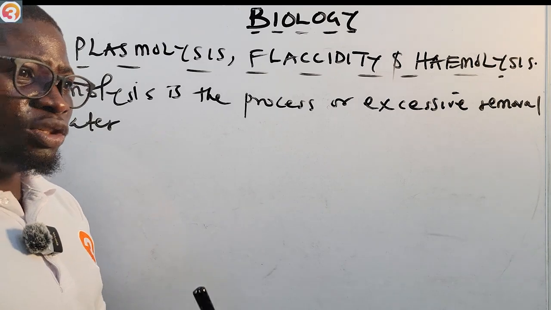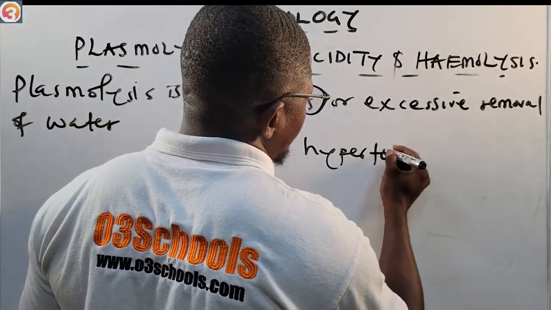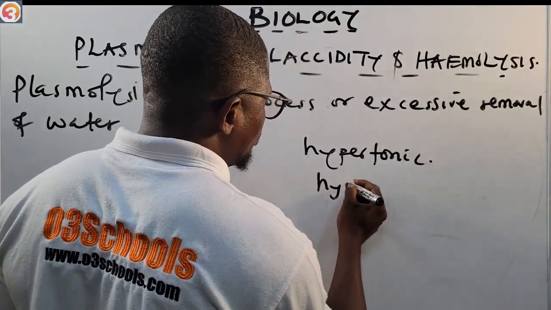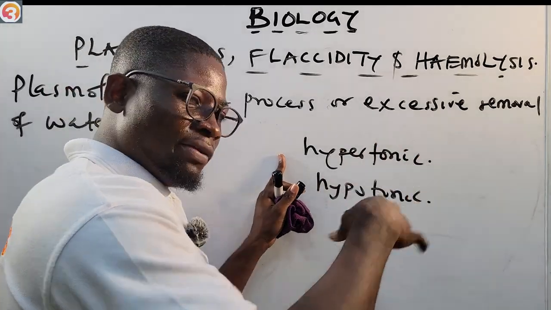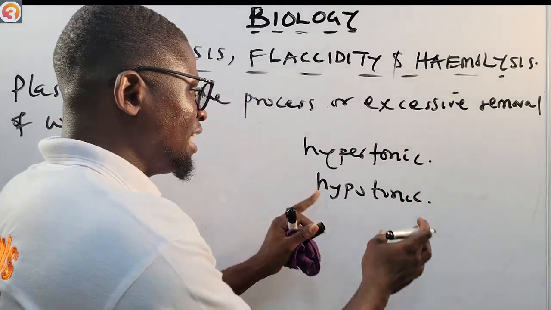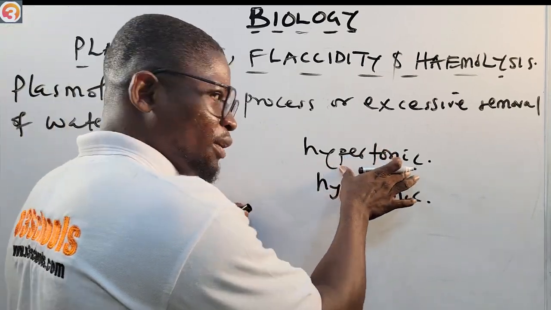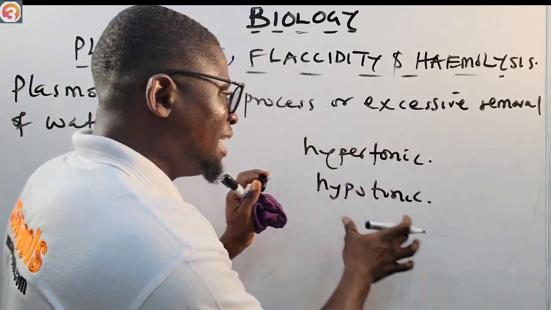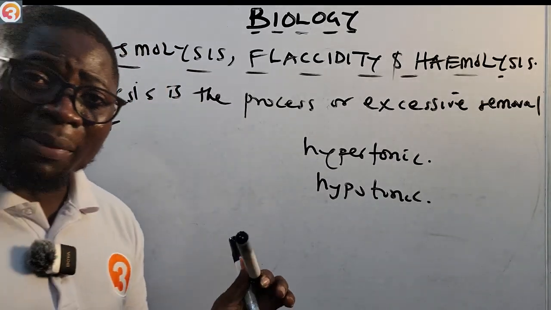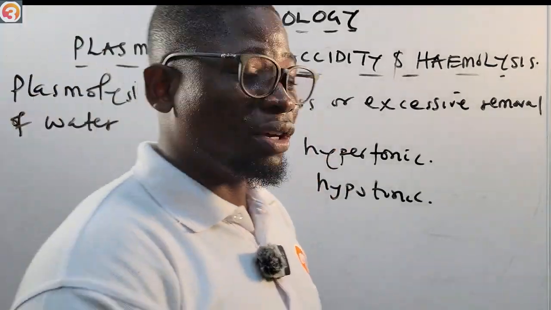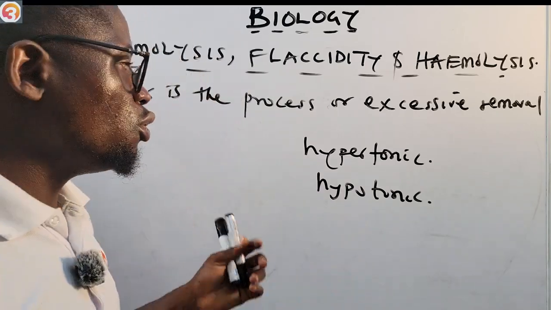All right, so of course, you know we talked about two things in the previous episode: hypertonic solution and hypotonic. Okay, in hypertonic solution, excess water leaves the cell. Water leaves the cell. In hypotonic, water enters into the cell from the surrounding. Okay, in hypertonic, water would leave the cell to the surrounding. In hypotonic, water enters into the cell from the surrounding. So we have talked about it in the previous episode. We've dedicated a full video talking about osmosis. All right, so please, if you have not watched the previous episodes, go and watch them.